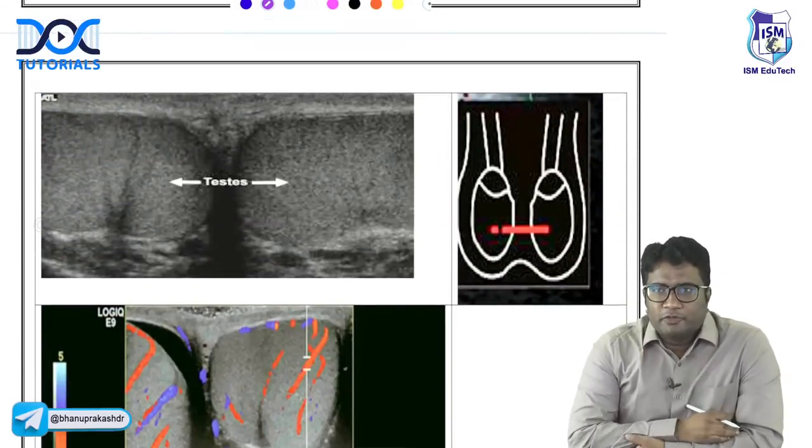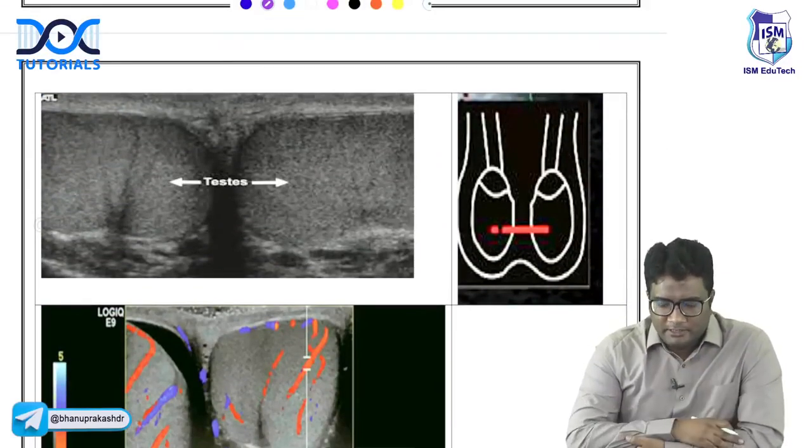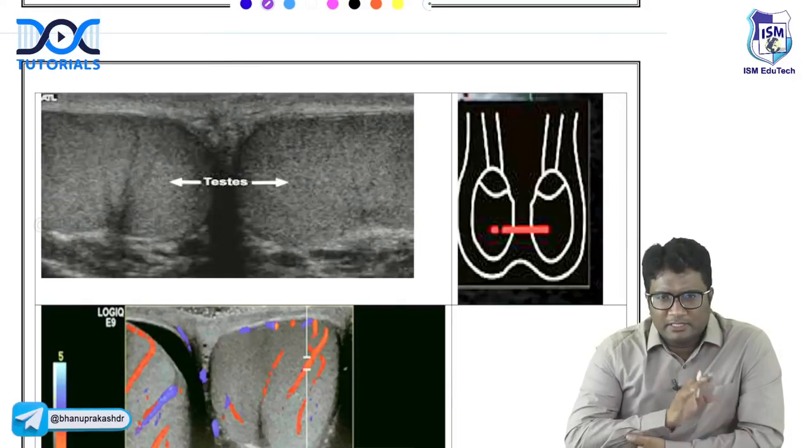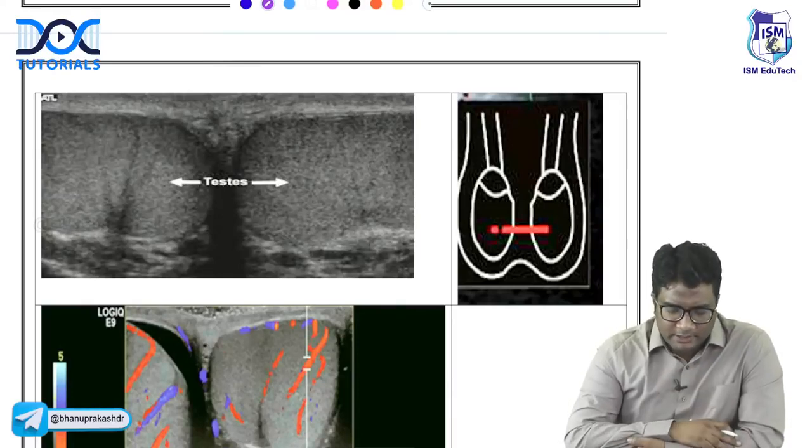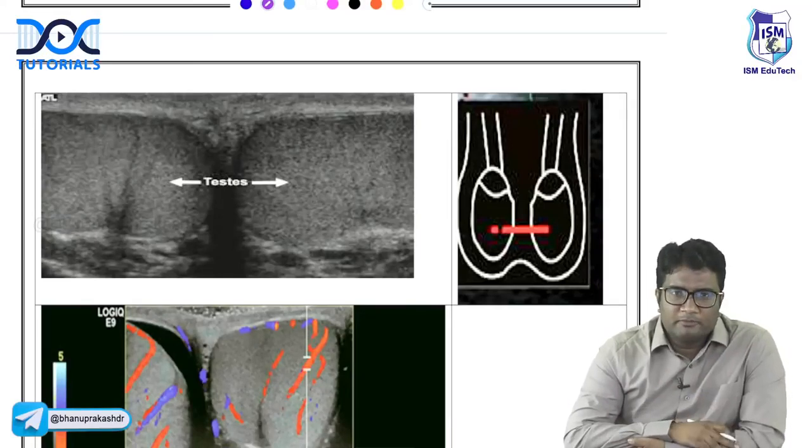Okay, before we go to the questions, we'll do some important images. Just a couple of images and then we'll go to the questions. By 10 o'clock, I think we should be able to complete and you'll have a comprehensive understanding of all the images that we have done.